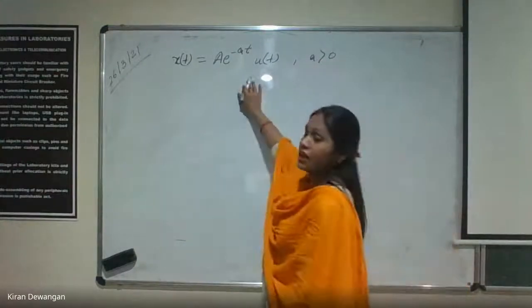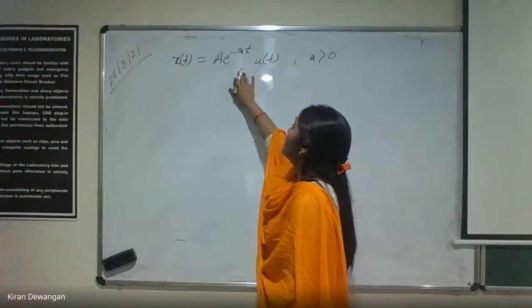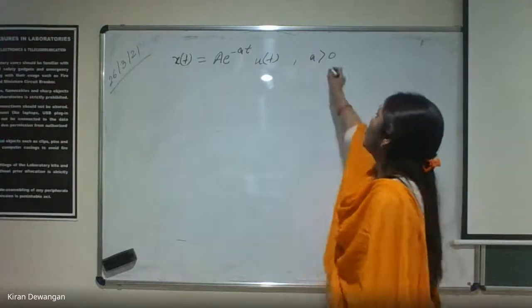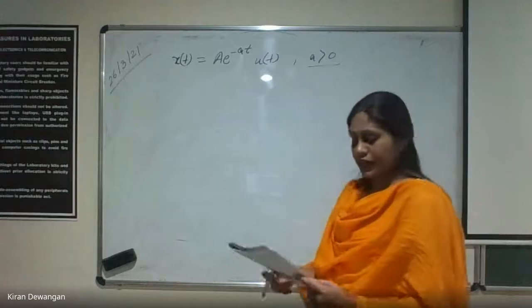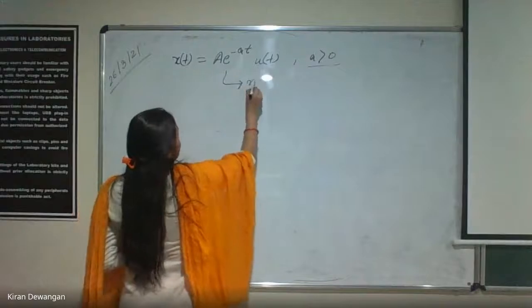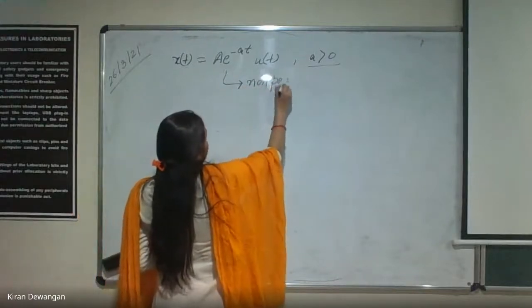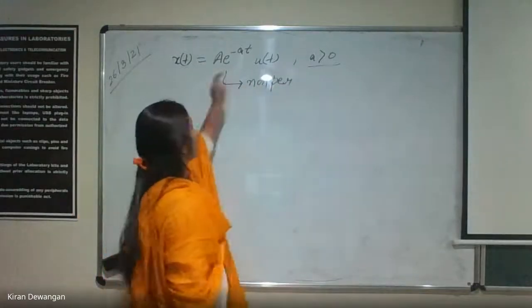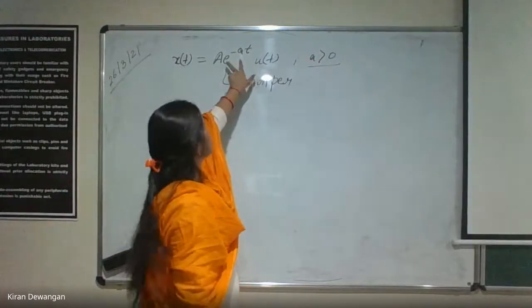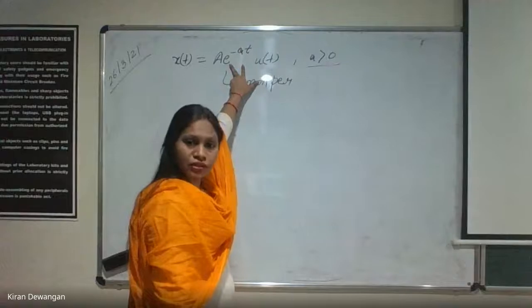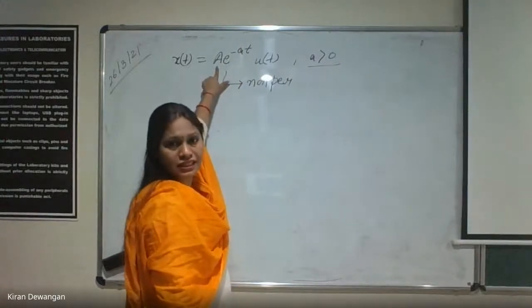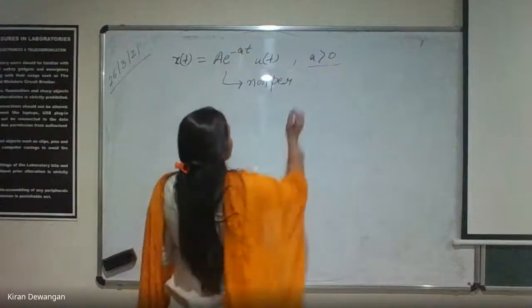This is the signal a into e to the power minus at u of t for all values of a greater than 0. Now as we all know, this one is completely non-periodic. Exponential function is definitely non-periodic, right? This we all agree. Exponential is non-periodic. Hence the signal, because it is just multiplied by a, that is an amplitude, will be non-periodic.